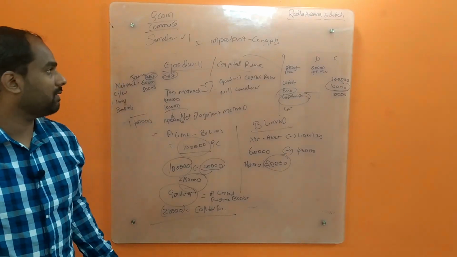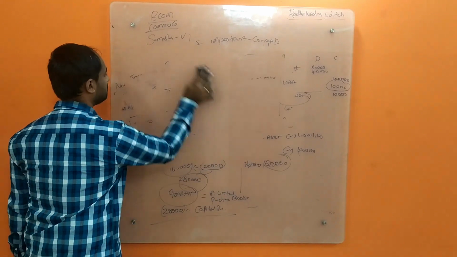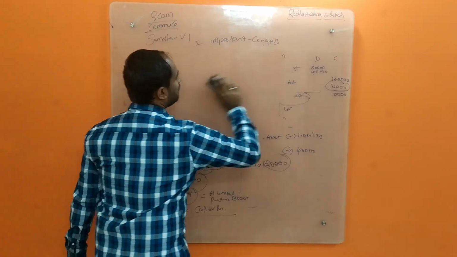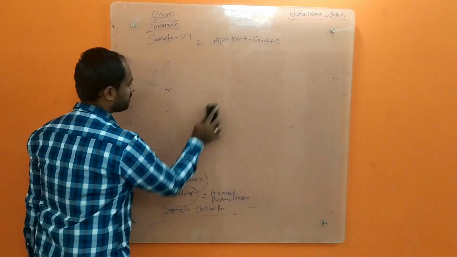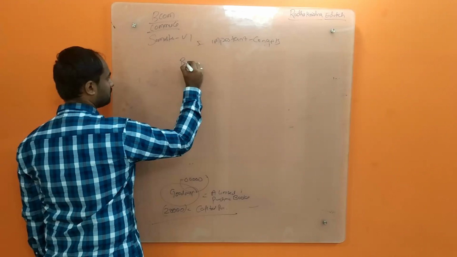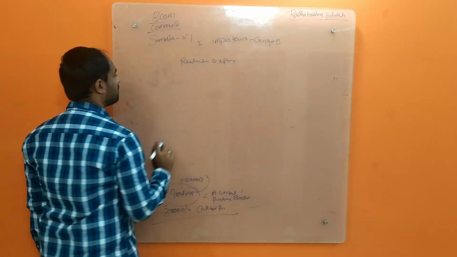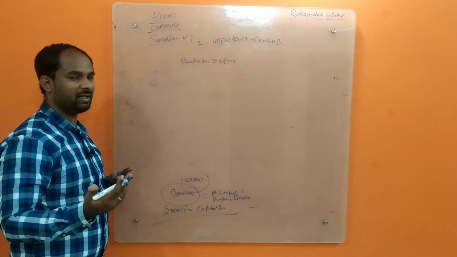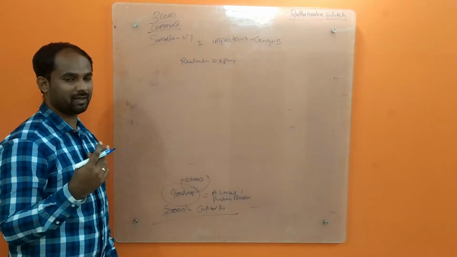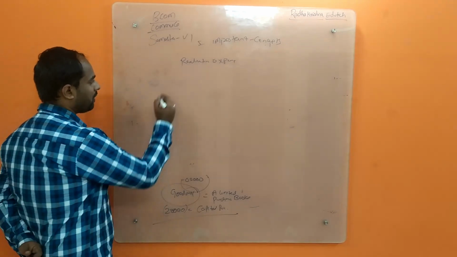So next topic we will go to: realization expenses. Whether A Limited is acquiring B Limited, or they are combining and forming AB Limited, there will be expenses like auditors, lawyers, and valuation department, which we have to pay.